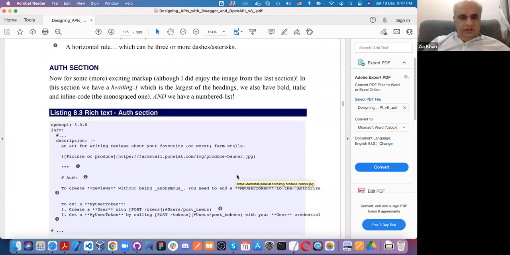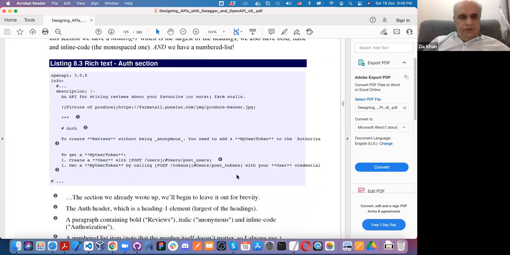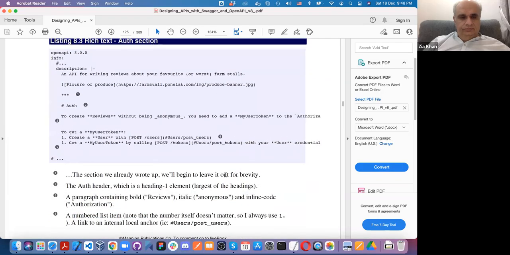Now look at the, we are just doing documentation. So markdown is not that difficult. I do it all the time. This is the header, and we have this one. Reviews will be bold. Anonymous will be, I think, italic, and so on.